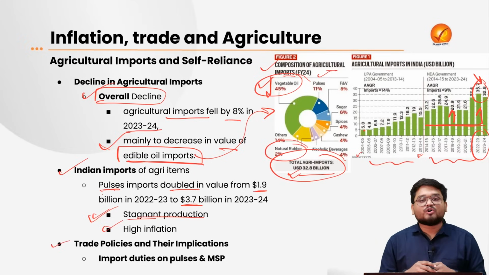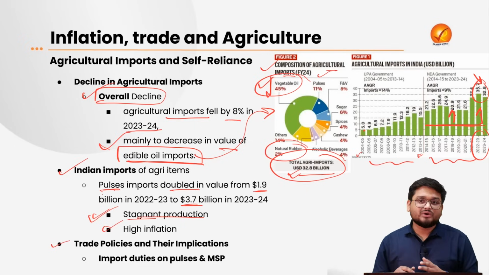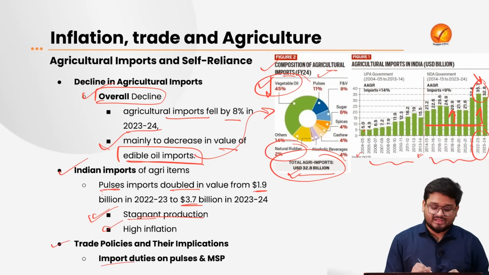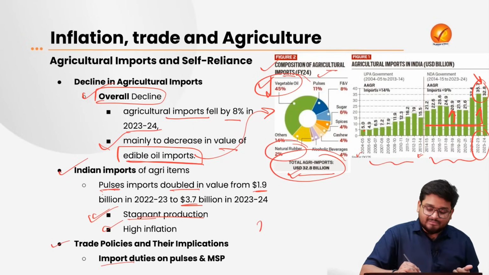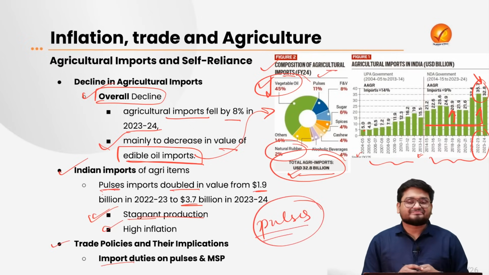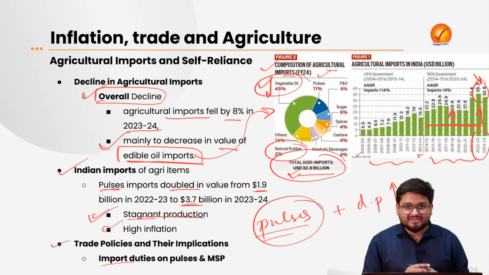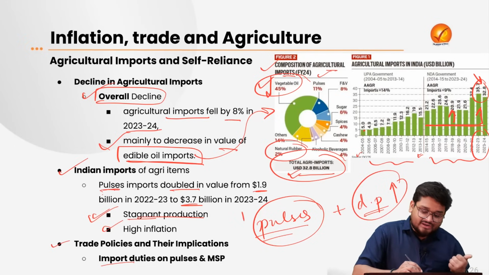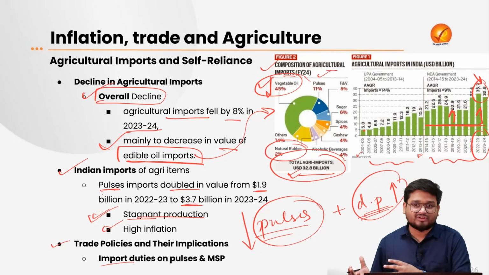Now, when we talk about trade policies, or the implications of trade tariffs, customs duties, export duties and so on, and their implications on the final prices, we have to take the example of pulses again. Back in 2015-16, the government of India imposed a heavy amount of import duties on pulses. On the same side, the domestic production of pulses was also increasing. So over a period of 1 year, the government decreased the import duties on pulses, because obviously there was enough domestic production of the same.